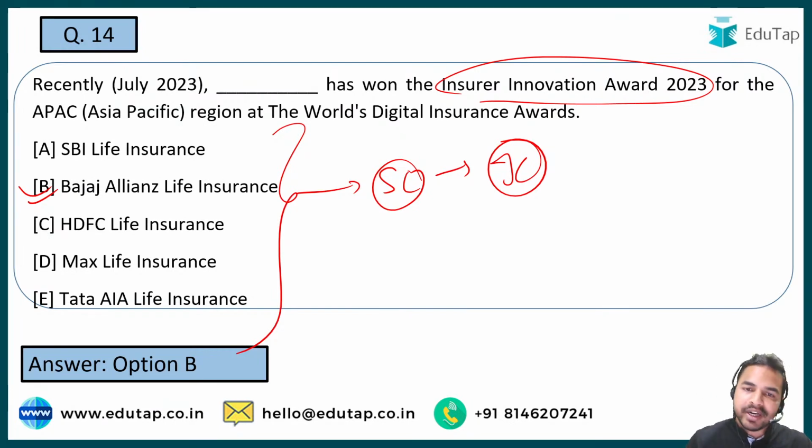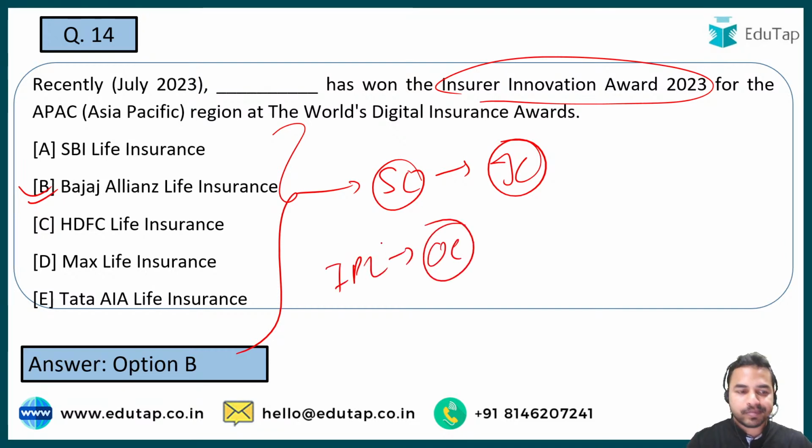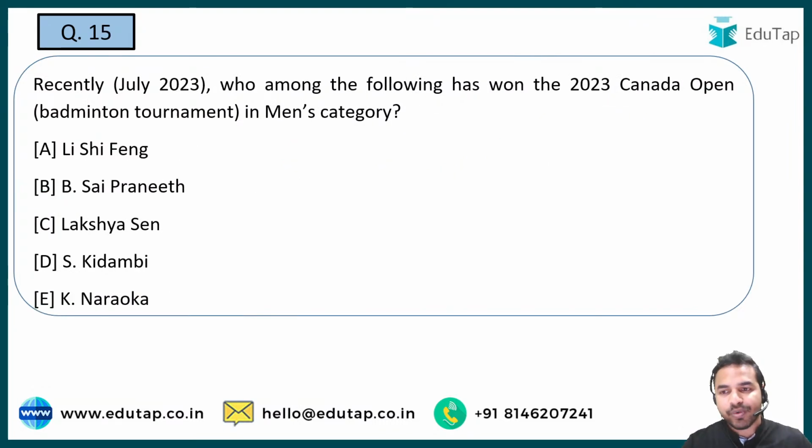Let me give you a small hint: in the IPL, that particular person was the orange cap holder. What is the name of that person? The name of that Indian cricketer is Shubman Gill. So Shubman Gill के साथ contract recently sign किया गया है. So here such recent developments are very important. Let's move on to the next question.